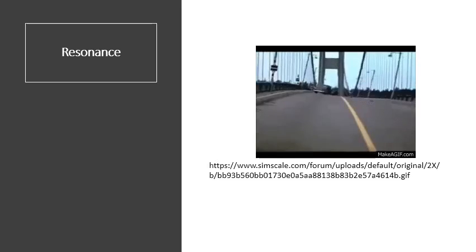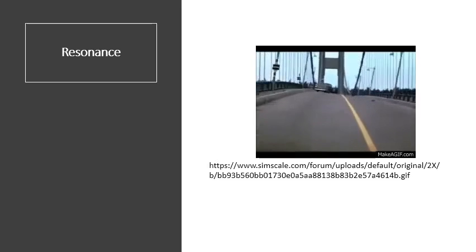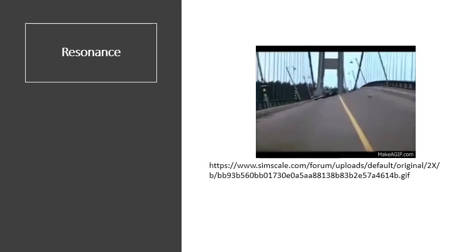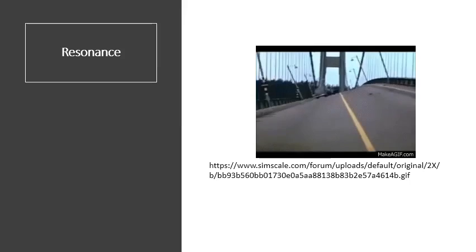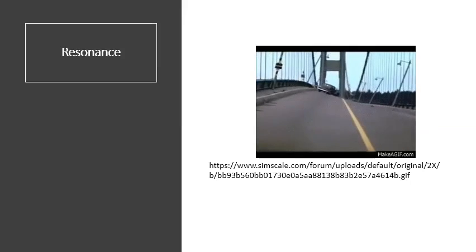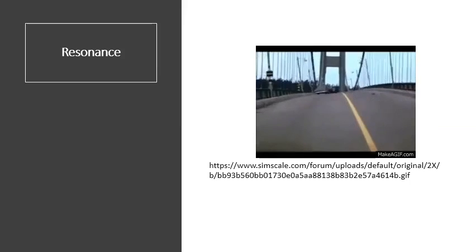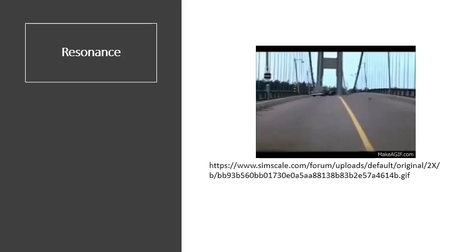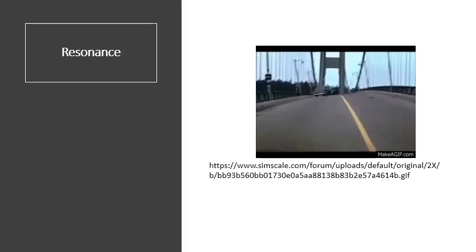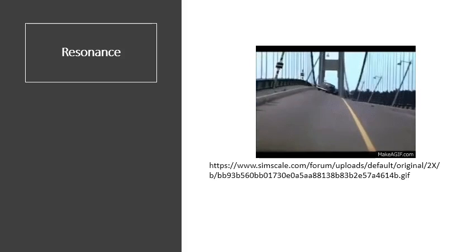The Tacoma Bridge tragedy happened in the year 1940. The bridge collapsed at wind speeds as low as 56 km per hour. The underlying physics can be explained by the phenomenon of resonance.